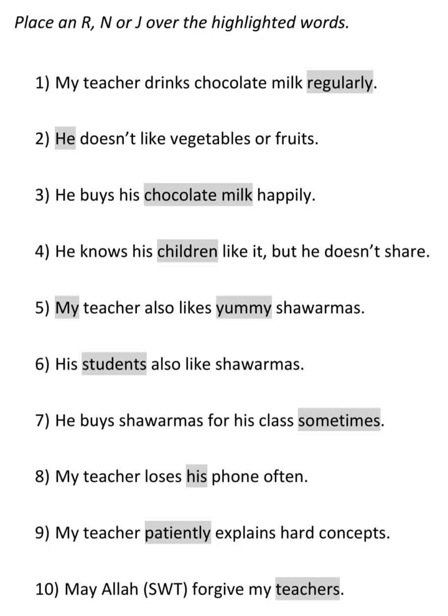Okay, next one. My teacher patiently explains hard concepts. So what is the fi'il here? Fi'il is explain. Who's explaining? Teacher is explaining. So teacher is rafa, the person who's doing the act. My teacher, teacher of mine, so it comes after of, it's jar. How is she explaining? She's explaining patiently. So that's a detail of the act, right? It's a detail of the explain, how she explained. So it's nasib. Any detail of the fi'il is nasib. And what is she explaining? Hard concepts. So it's a detail of the act, what she explained, right? How she explained, what she explained. So hard concepts become nasib.